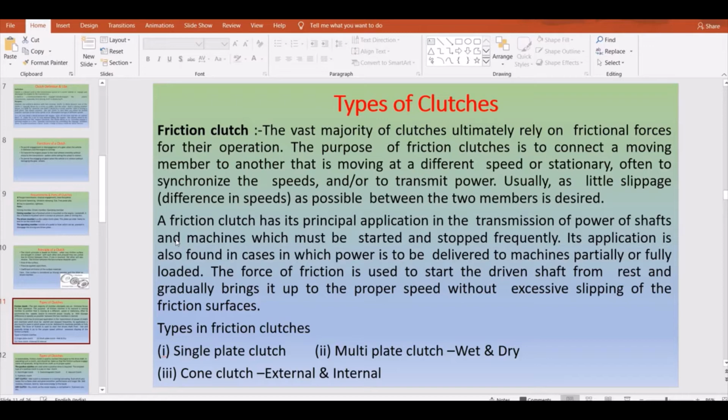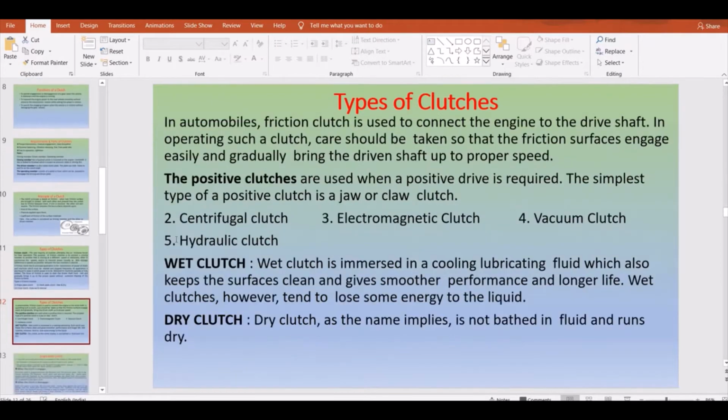So in this, if you go through the types, in case of friction clutches, you have the single plate clutch and the multi plate clutch. In case of the multi plate clutch, you have wet and dry clutches. And the cone clutch, in which you have external and internal. So this is about the friction clutch.